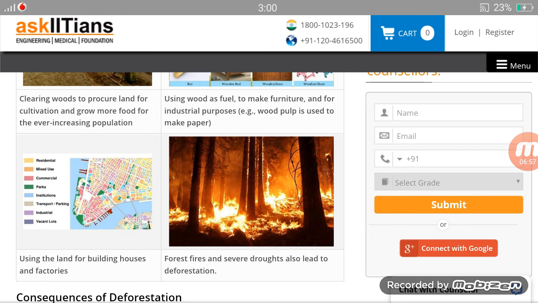Using the land for building houses and factories, means people are using land for building houses and factories in urbanization, in industrialization, you can say. Forest fires and severe droughts also lead to deforestation. Forest fires and droughts are the natural causes of deforestation. Hurricanes are also a natural cause. Landslides can also be a natural cause, or some types of insects can also be a natural cause for deforestation.